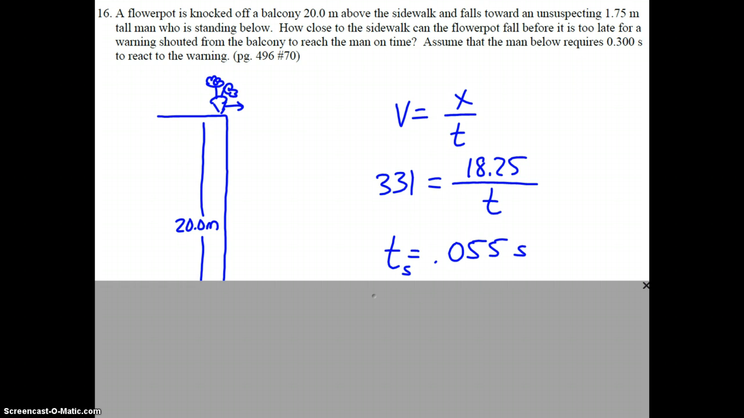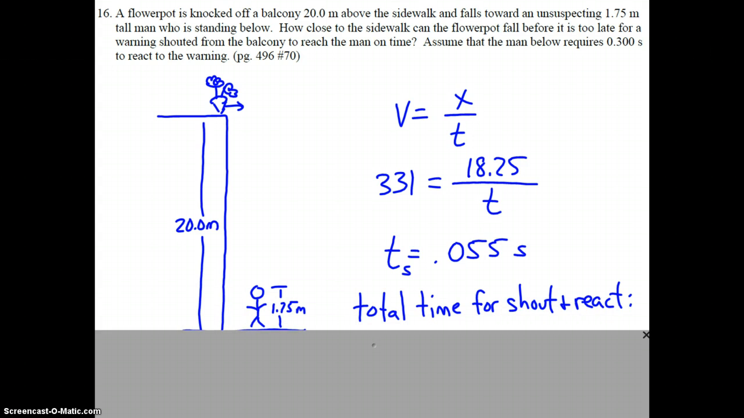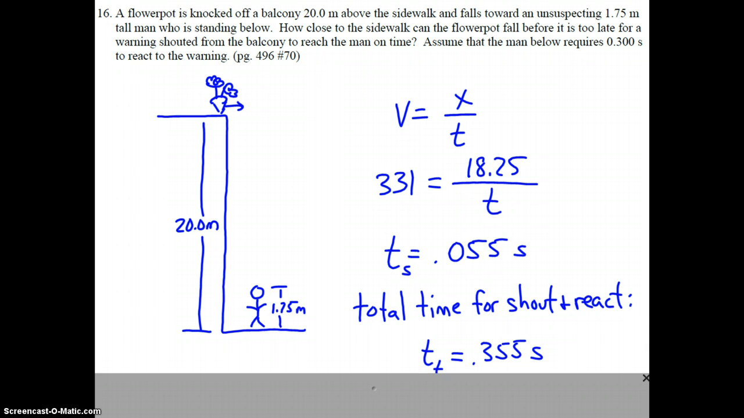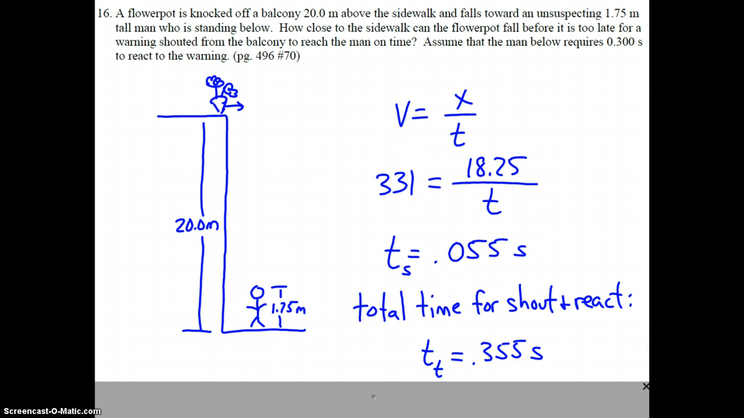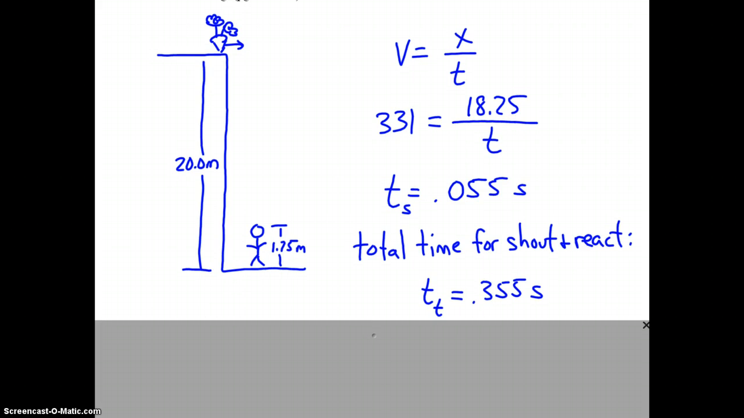Now what we're going to do is calculate the total time for the shout to reach the man and for him to react. So we're going to add the 0.3 seconds it takes for him to react to the time for the shout to reach him. And then we're going to use that time later on to compare the distance the pot can fall before it's too late for the guy to react.